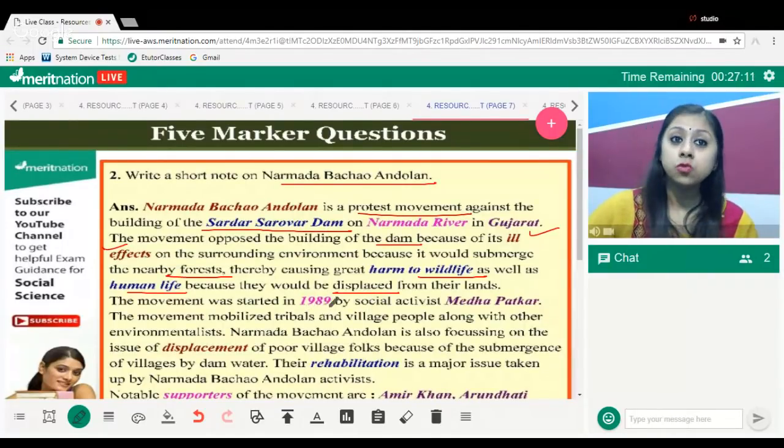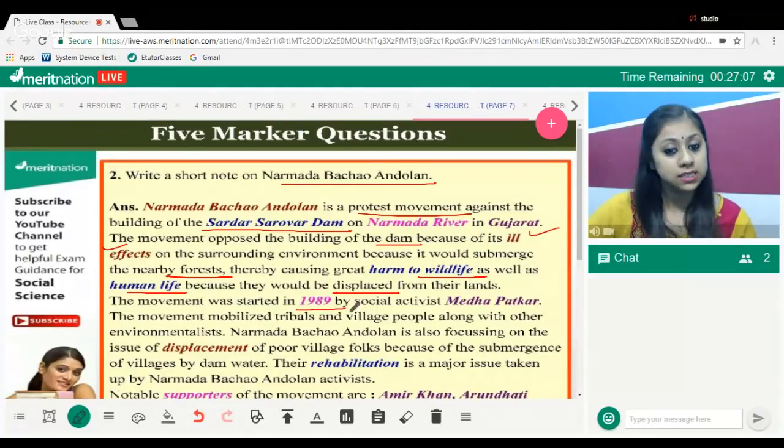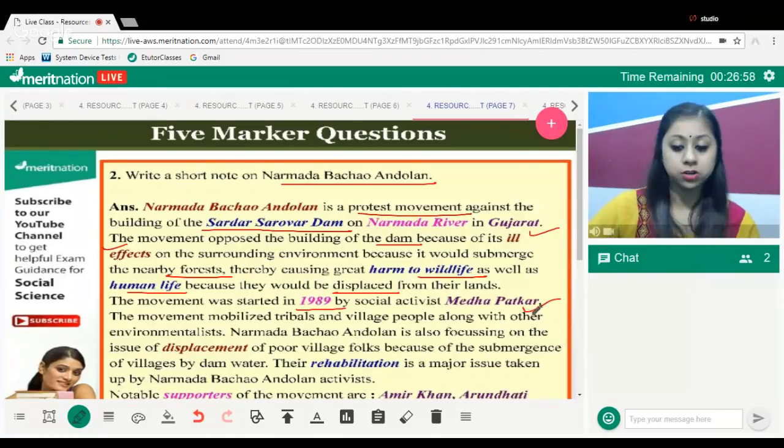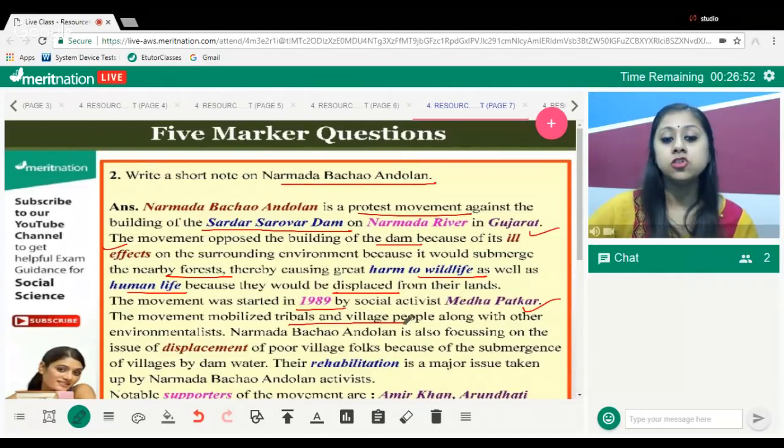Fine. So this movement, the Narmada Bachao Andolan, was started in the year 1989 by a social activist. Who started it? It was Medha Patkar who started it. Okay. The movement mobilized the tribals and the village people along with the environmentalists. Fine. They tried to fight for the justice of the people living there. It also focused on the displacement of the poor.